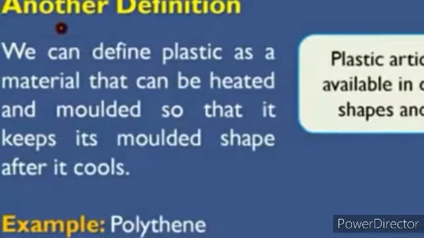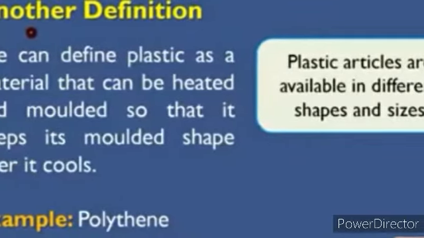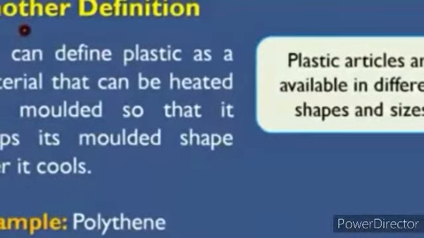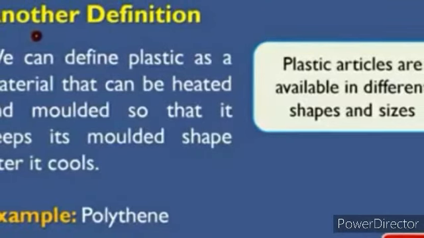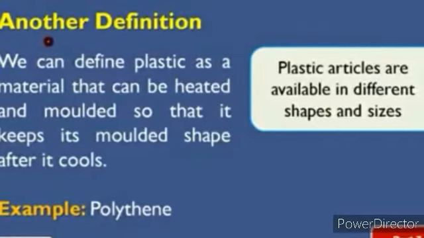There is another definition for plastics. We can define plastic as a material that can be heated and molded so that it keeps its molded shape after it cools. For example, polythene is an example of plastics. Plastic articles are available in different shapes and sizes.